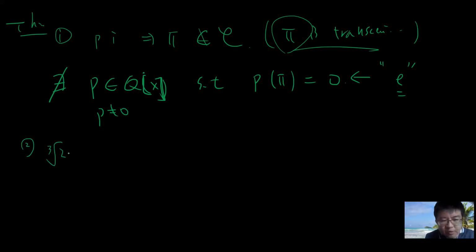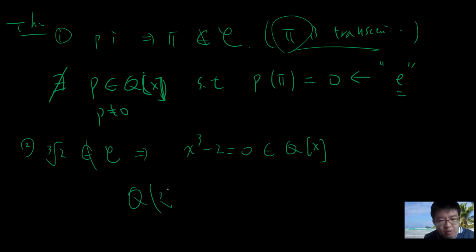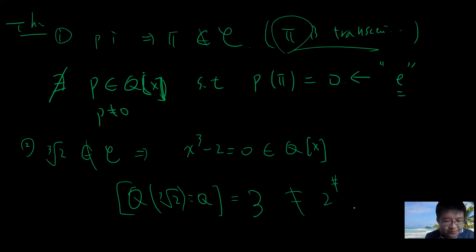Okay, so second is the cube root of 2, which is inconstructible. Because the minimum polynomial, the irreducible polynomial of this guy, is x cubed minus 2 equals 0. Now this is Q of x, right? So if you adjoin this cube root of 2 to Q, this is a field extension with degree 3, right? So it's not a power of 2. So it's inconstructible. By the way, this polynomial is irreducible. You can check that x equals plus or minus 1 or plus or minus 2 is not a root, so it is irreducible.